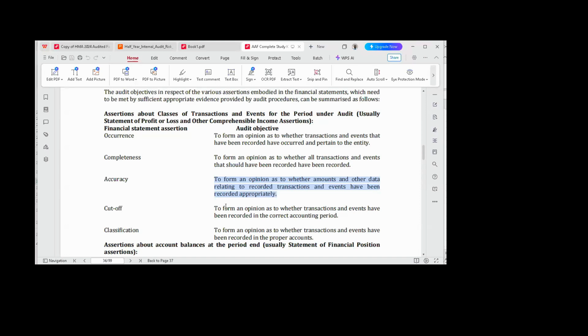Wages will form part of your what? Direct labor. While salaries will form part of your what? Indirect labor. And if wages form part of your direct labor, that means that it's part of what? The cost of production. If you still remember your manufacturing trading profit and loss account, your prime cost.